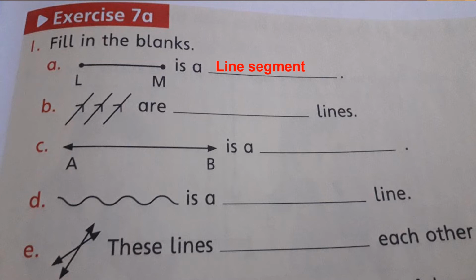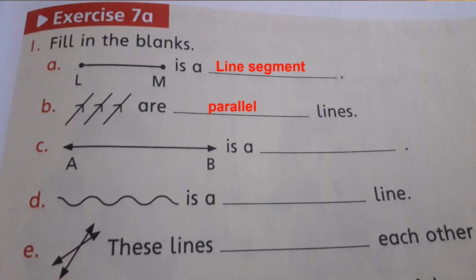Part B, lines are given and these are dash lines. So these are parallel lines. Why parallel lines? The reason is that these lines never intersect or meet each other. Now we will move to the next part, part C.